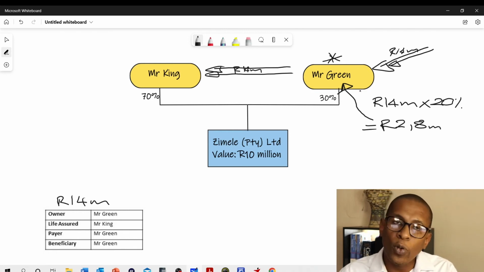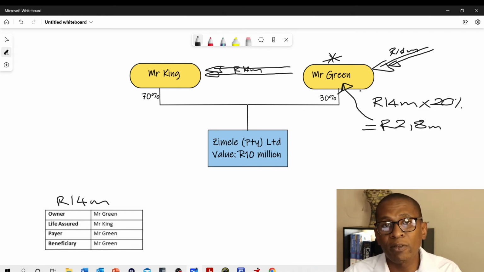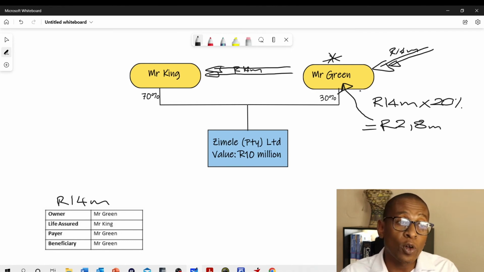The buy and sell agreement says that needs to be paid over in lieu of the shares. So in order to avoid all sorts of fights in terms of policy being too overvalued or too undervalued, it's important to track those values of the shares of the company and make sure that the policy ties closely to that value.